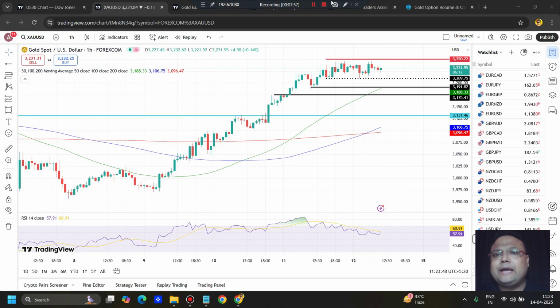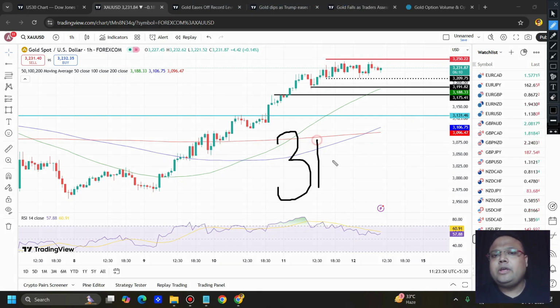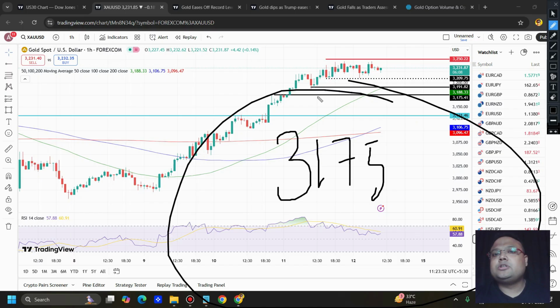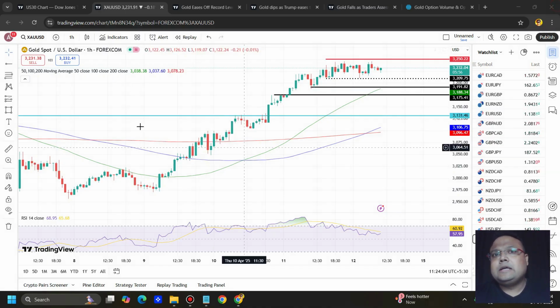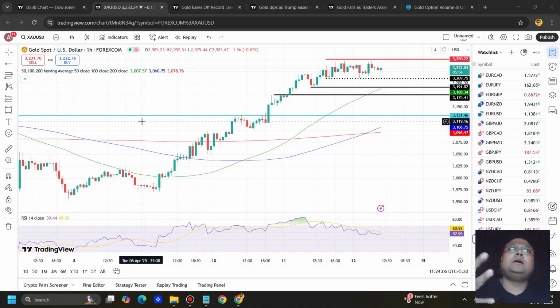And one thing I would like to add here is that if the market breaks 3175, then the structure of the market may change. But as of now, there is no sign yet. I'm just mentioning that if the market breaks 3175, we may see some structural change. And we can see that the news that was driving the market is not present as of now.